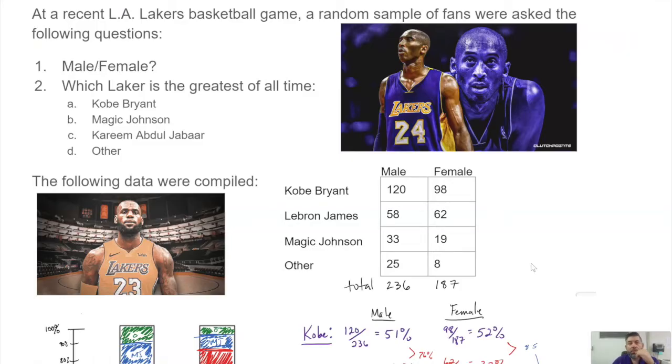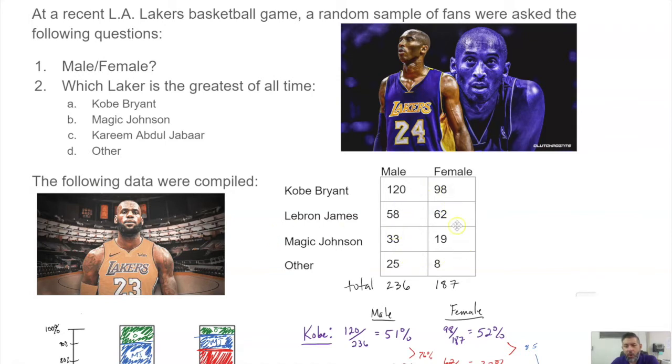So in my stats course, what I would do in a lecture format here is, let's suppose I went to a Lakers basketball game and I randomly sampled. This was before the time of COVID, of course. I took a random sample of fans and I asked them a question: are you male or female, and who is the greatest Laker of all time? We have four choices here: Kobe Bryant, Magic Johnson, Kareem Abdul-Jabbar, or other. And other, well, number 23 is making a big impact right now too.